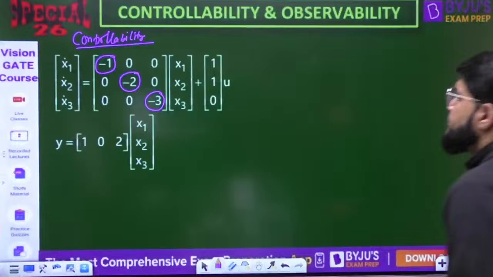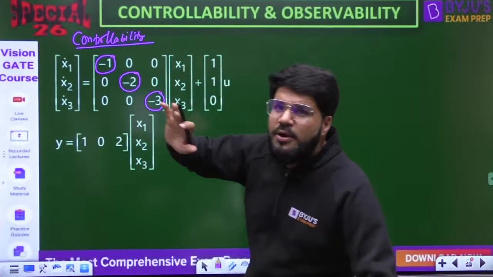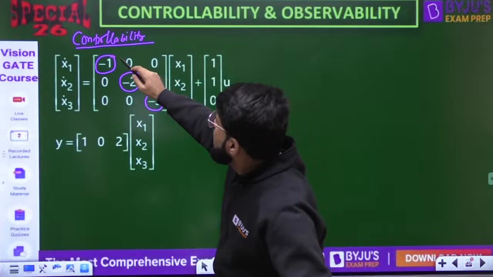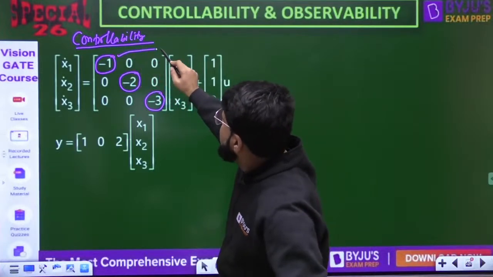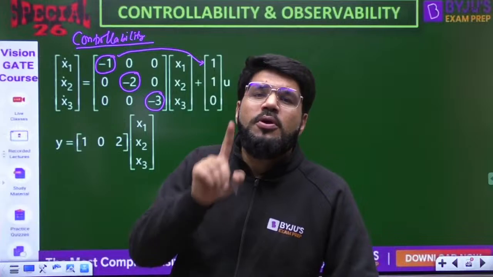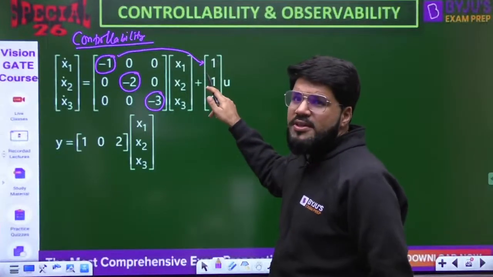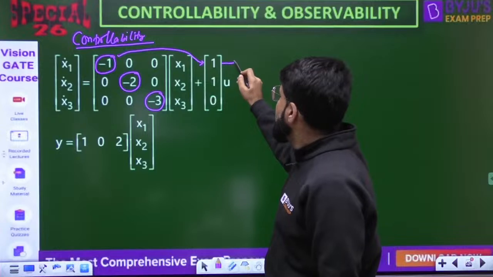Now it is okay. Look into the first diagonal element, the first eigenvalue. Corresponding to this first eigenvalue, go to the first row of B and check whether it is a zero or non-zero row. It is definitely a non-zero row.